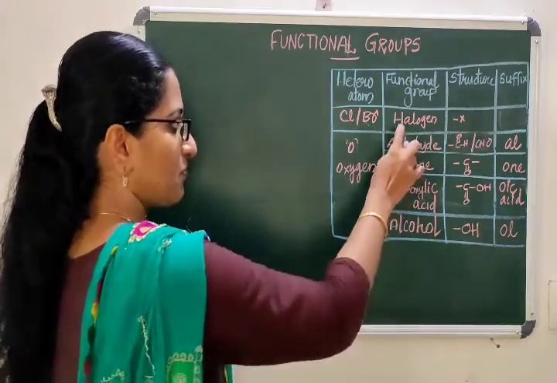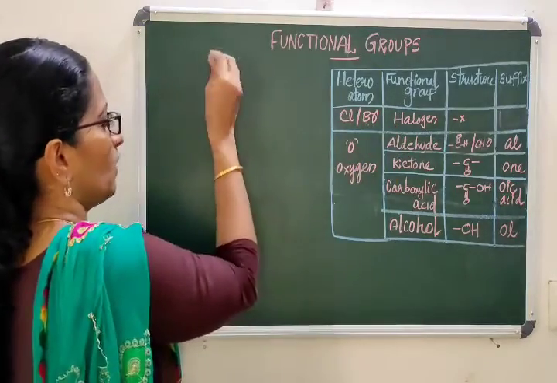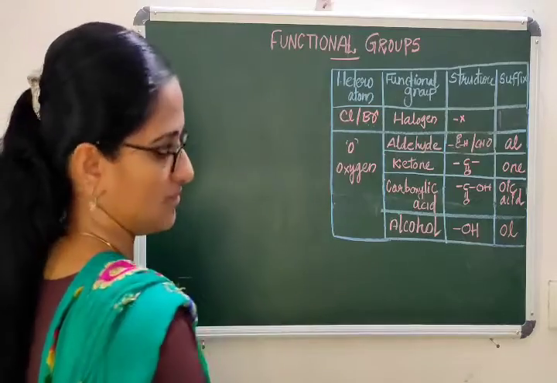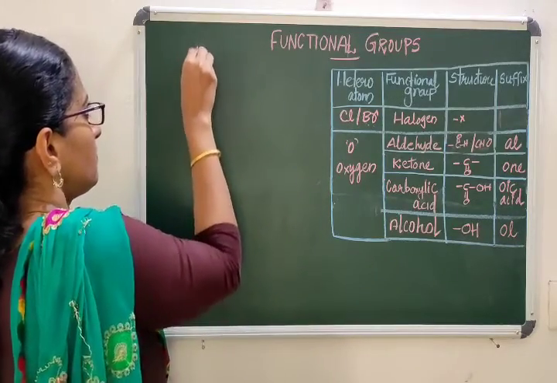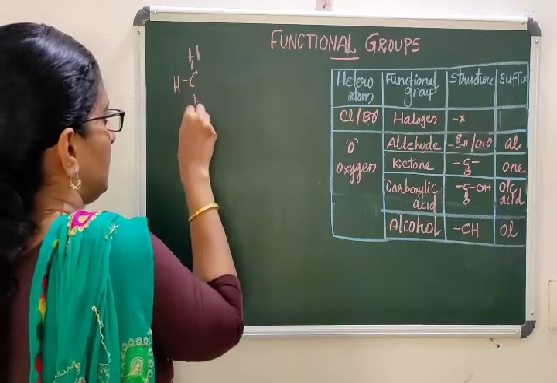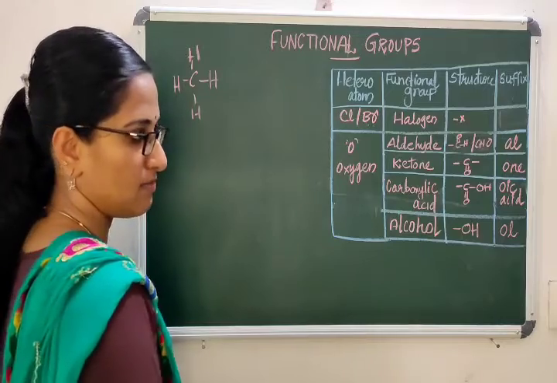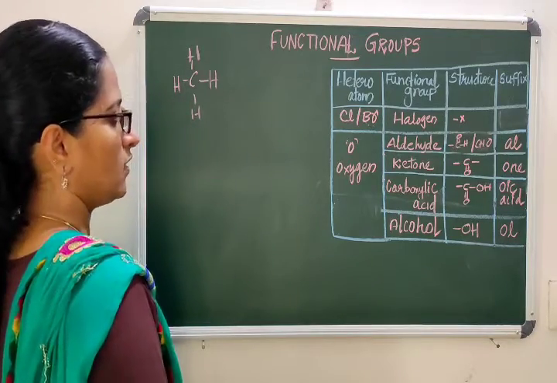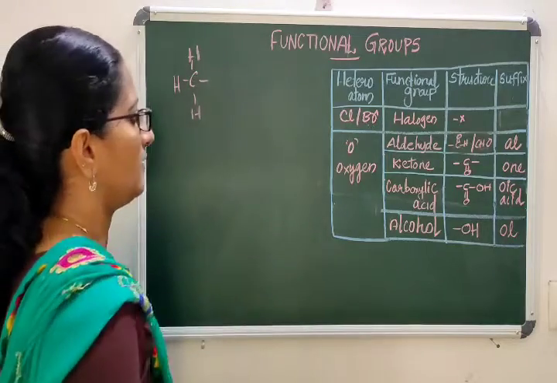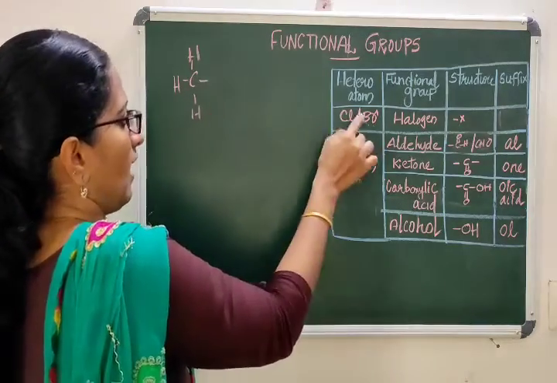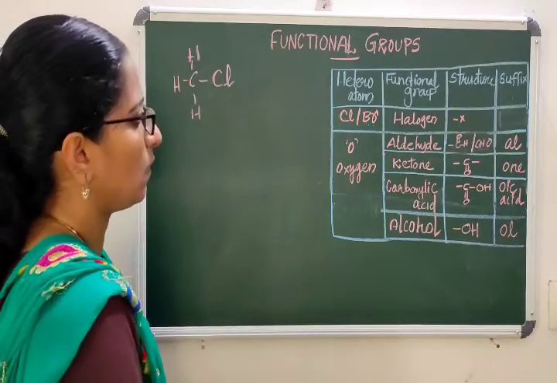First, let us take the halogens, like chlorine or bromine, any halogen. For that, I'll show you how to write it. So this is methane, the first member of the alkane series. What I am going to do is remove one hydrogen from here. Instead of hydrogen, I'll add any one halogen. Suppose I add chlorine here.